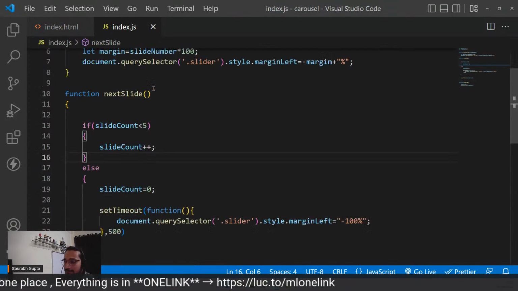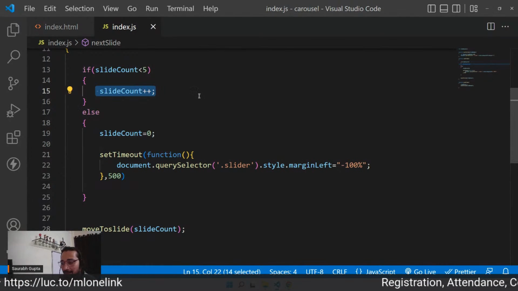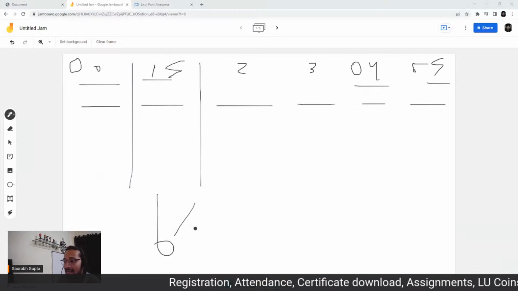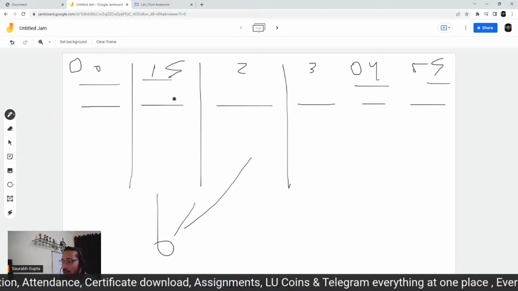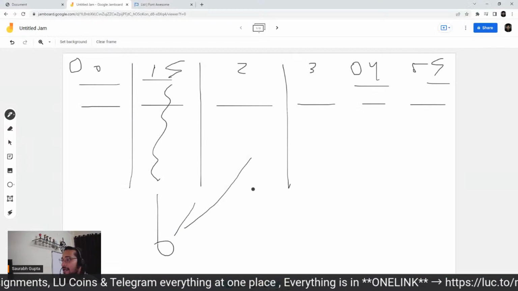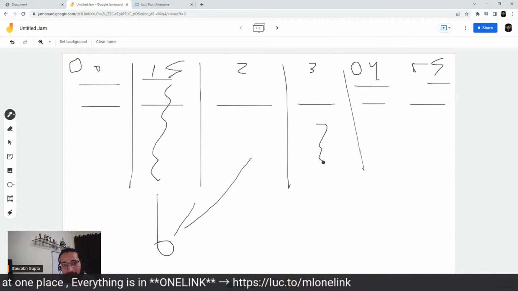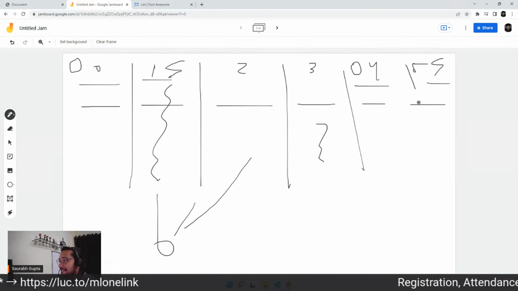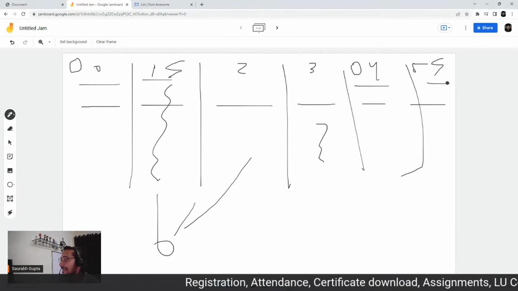So now focus. Slide count is 1. Fine, 1 is less than 5. Perform a plus plus, and then move to slide. So I go to the second slide. That means your view transfers to this one. Now you don't see this, you see this one, because now slide count is 2. If I click on next again, slide count will become 3. If I click on next again, slide count will become 4, so I'll see this one. If I click on next again, slide count will become 5 and I'll see this one.